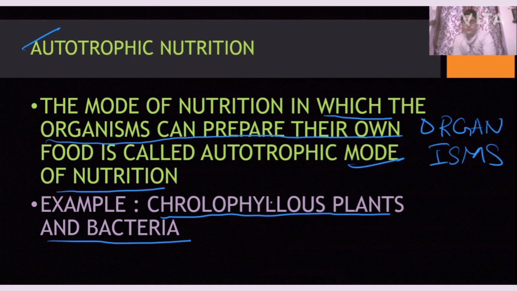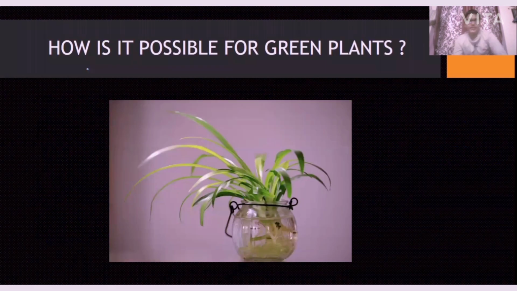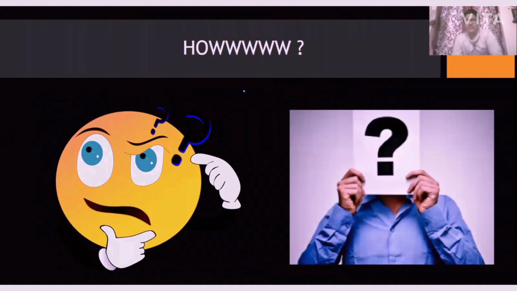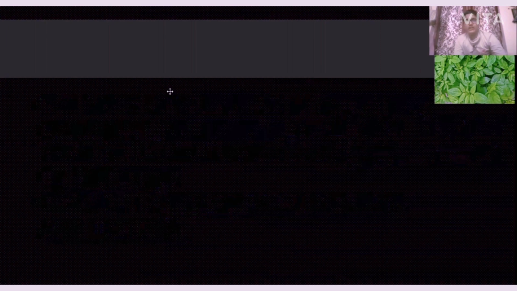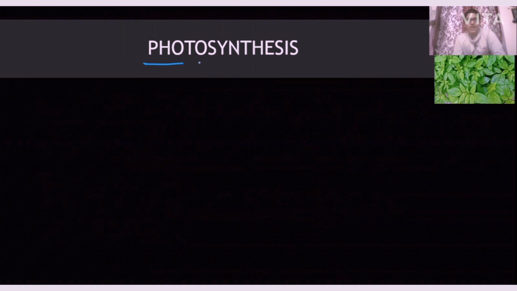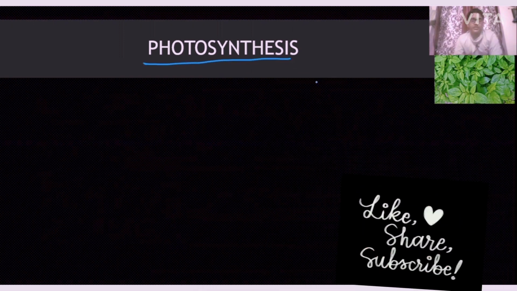So let us go into the next concept. How is it possible for green plants? Think, it's very simple. Please don't keep these question marks now, my dear friends. I'm going to reveal it. 3, 2, 1, go. Photosynthesis. Photosynthesis helps here.